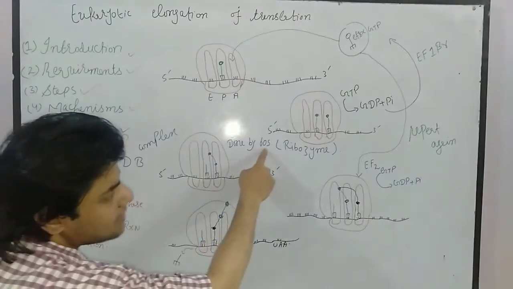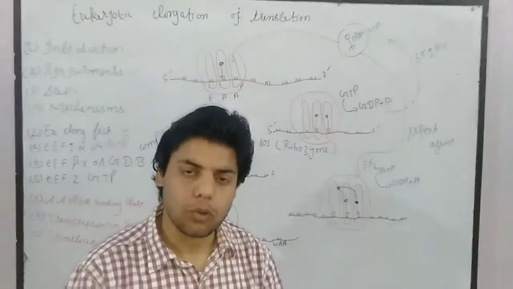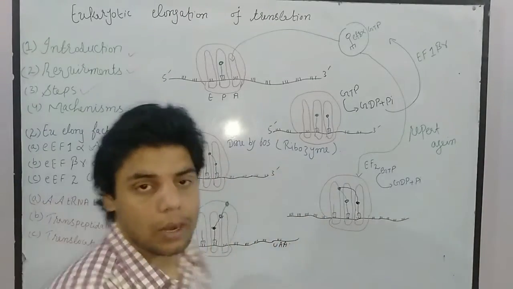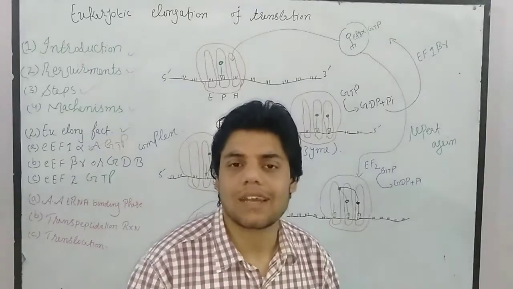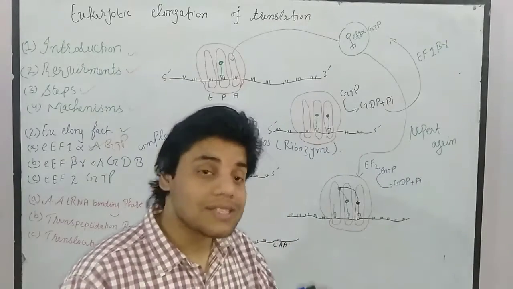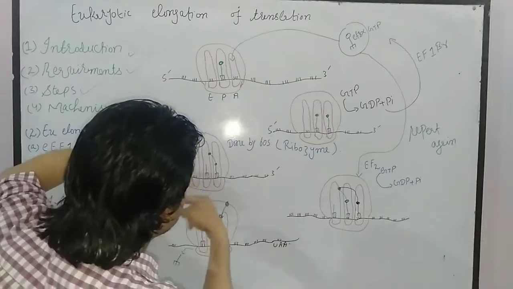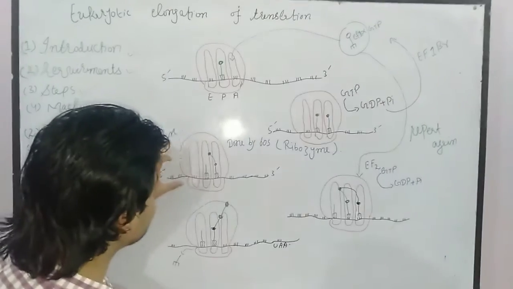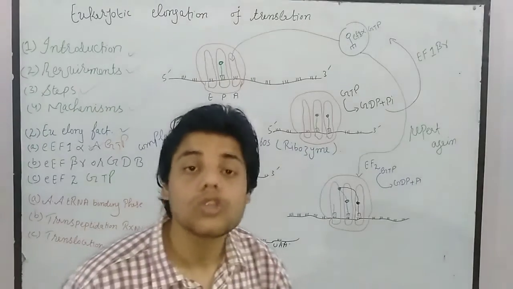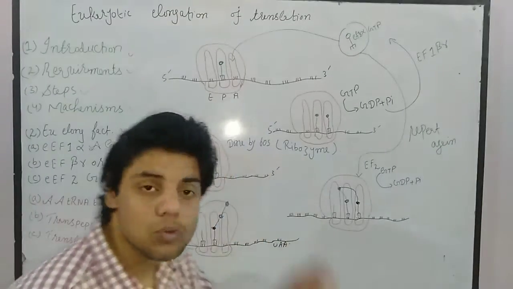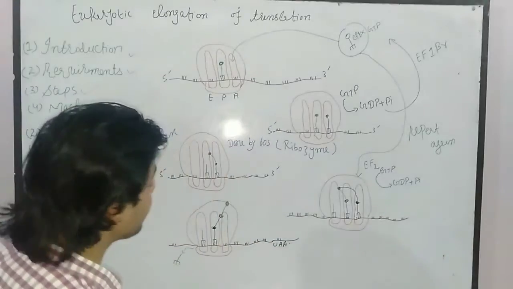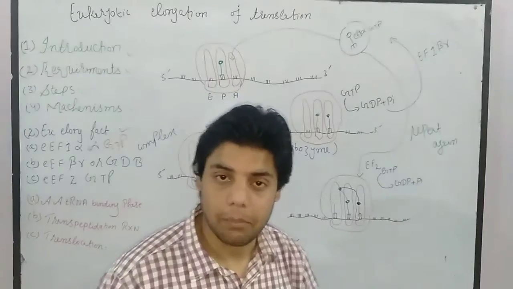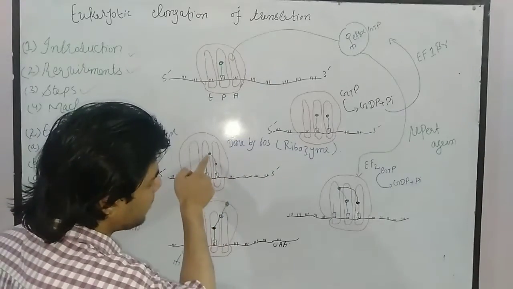But it will be done by the 60S subunit of the ribosome, the eukaryotic 60S subunit. That's why we also call the ribosome a ribozyme. So the ribosome is also acting as a ribozyme. It is also an enzyme. Because why? Because it will make the bond formation, the first thing, and the second thing is, this ribosome will also move. So that's why we can say that this ribosome is also acting as a ribozyme. Once the bond is formed, this bond is called a peptide bond.